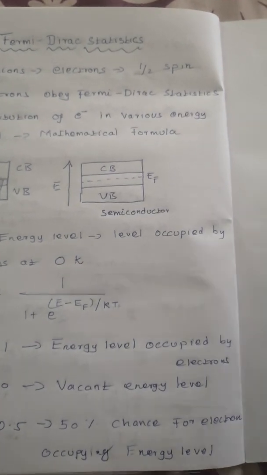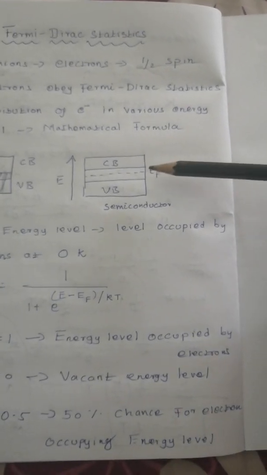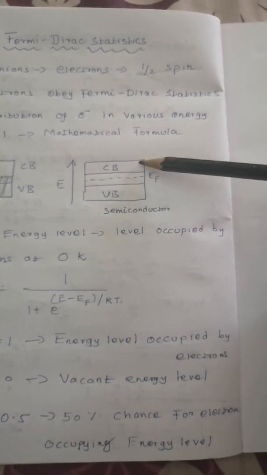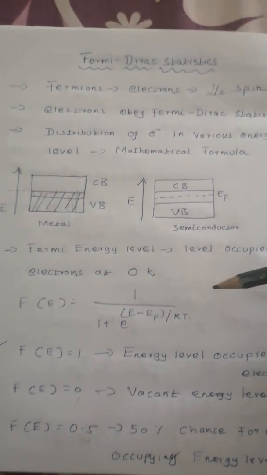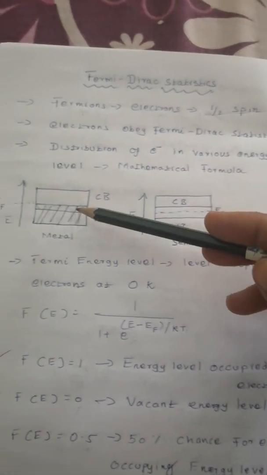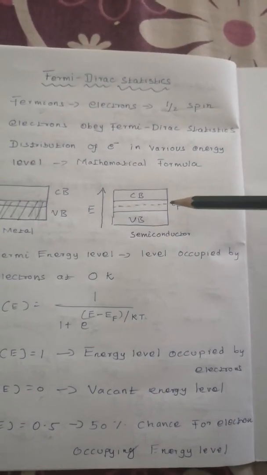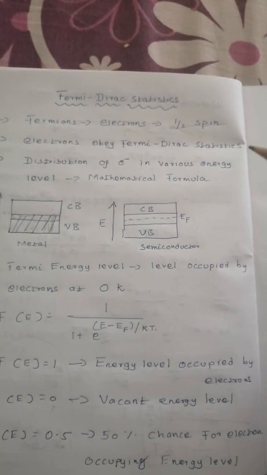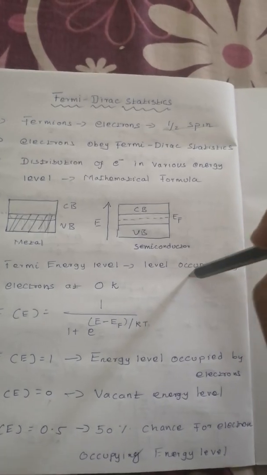If you consider semiconductors, the Fermi energy level will change according to the addition of impurities. That we will discuss in later classes while discussing semiconductors. In a semiconductor, the Fermi energy level will rise up or come down according to the impurity you add. So in metals, this is the formula, and the Fermi energy level is here. We are not going to add any dopant in metal, but in semiconductors, we are going to add some impurities, so there will be some changes in the Fermi energy level. So Fermi-Dirac statistics will tell you about the probability distribution of electrons in the energy levels. Thank you.